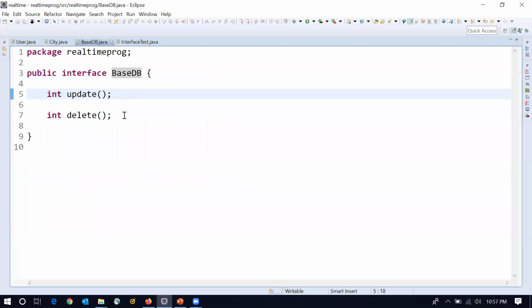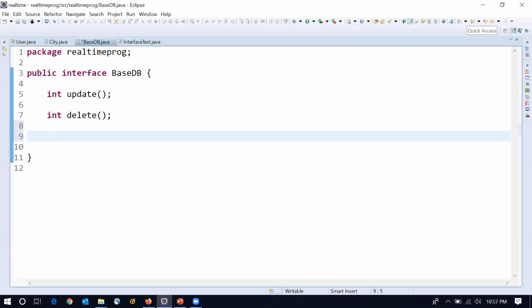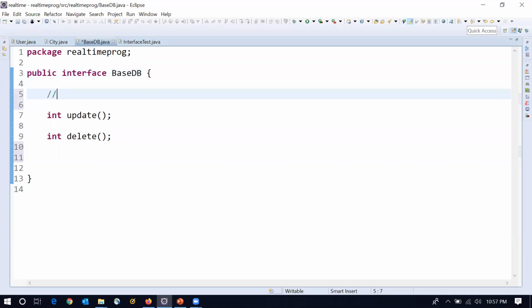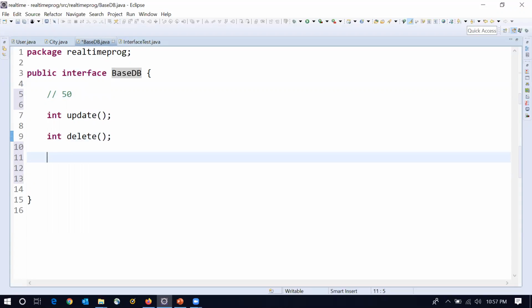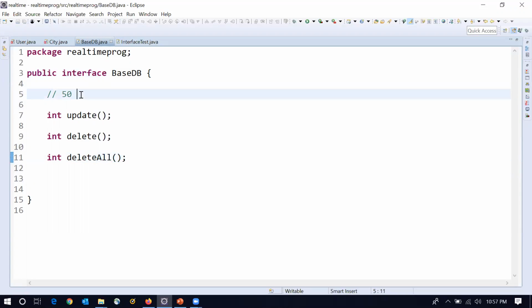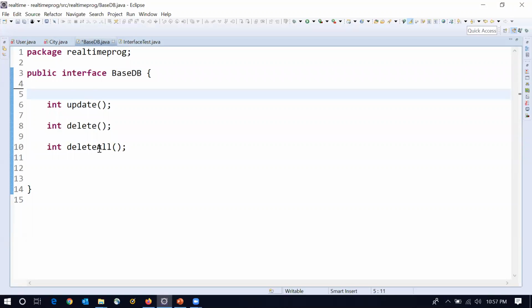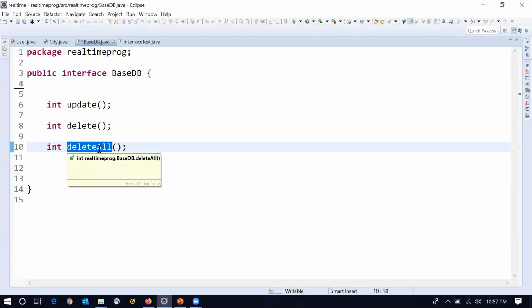Assume that within a project there are so many classes and all are implementing the same interface. Assume that I have 50 classes and all 50 classes are implementing the same BaseDB. Out of 50 classes, for 20 classes I want to perform a delete all operation. That means there's a function called deleteAll. Out of 50 classes implementing this interface, I want deleteAll only for 20 classes. The remaining 30 classes I don't want deleteAll.